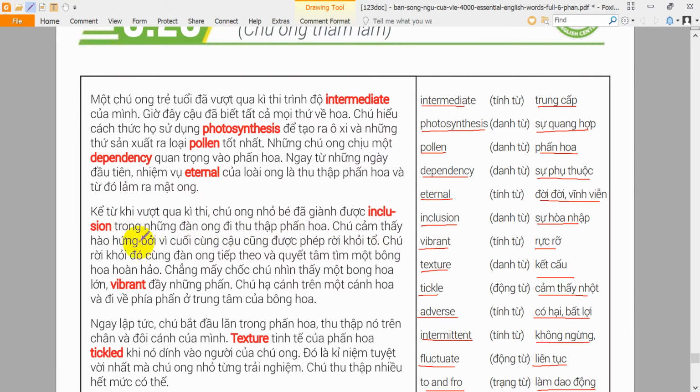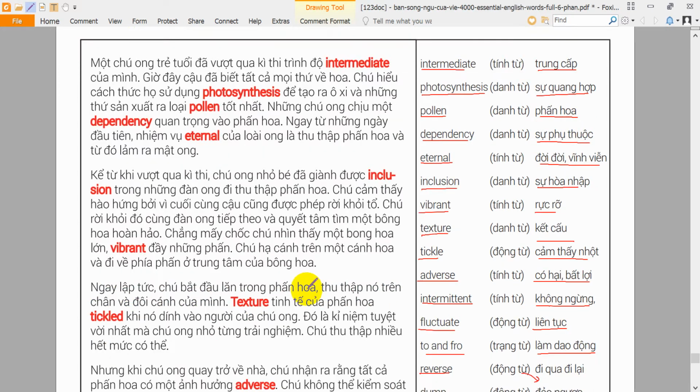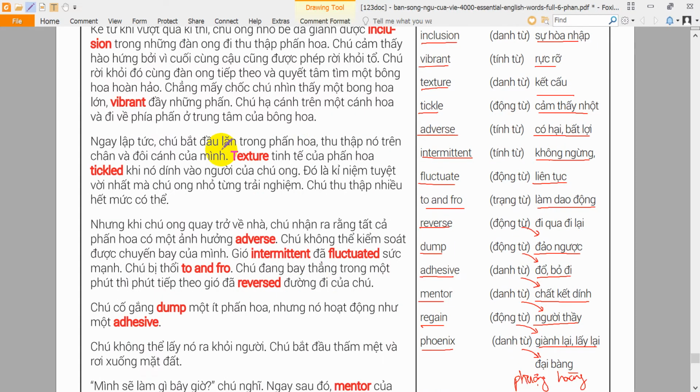He was excited because he was finally allowed to leave the hive. He left with the next swarm and was determined to find the perfect flower. Soon he saw a large, vibrant flower full of pollen. He landed on a petal and walked toward the pollen at the flower's center. Immediately he began rolling in the pollen, gathering it on his legs and wings. The fine texture of the pollen tickled when it stuck to his body. It was the best experience the little bee had ever had.